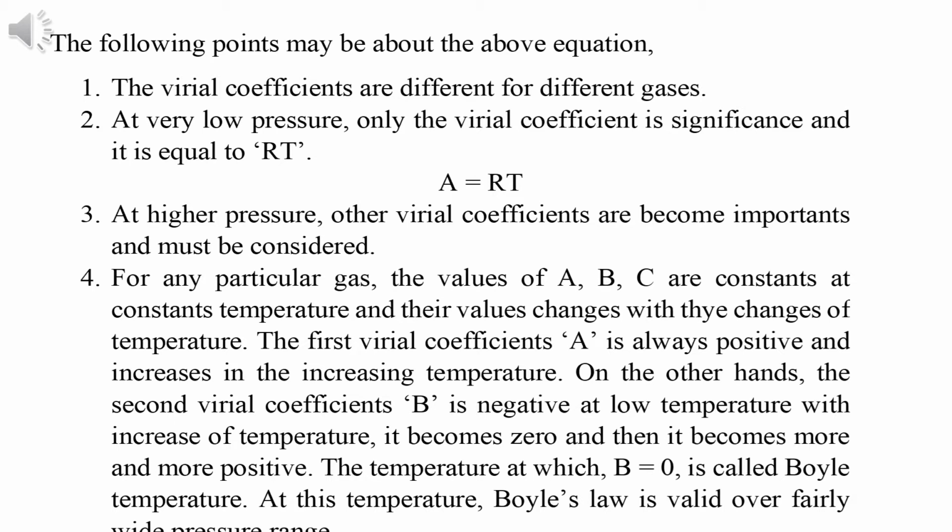Point 4, for any particular gas the values of A, B, C are constant at constant temperature, and their values change with increasing temperature. The first virial coefficient is always positive and with increasing temperature it also increases. On the other hand, the second virial coefficient B is negative at low temperature and 0 at a particular temperature, and with increasing temperature it becomes positive. The temperature at which B equals 0 is called the Boyle temperature.